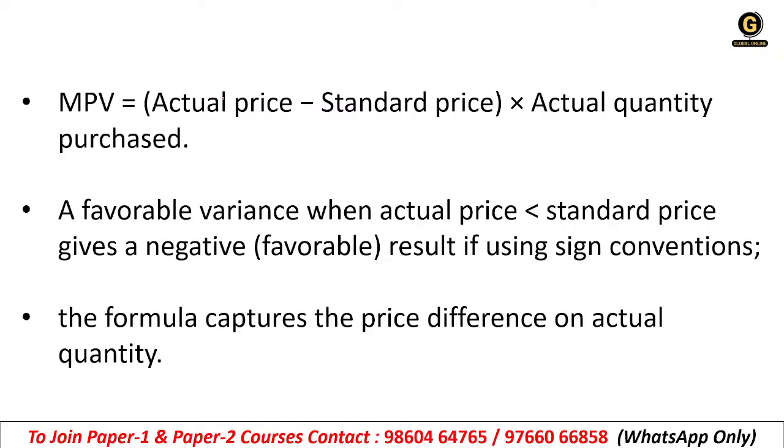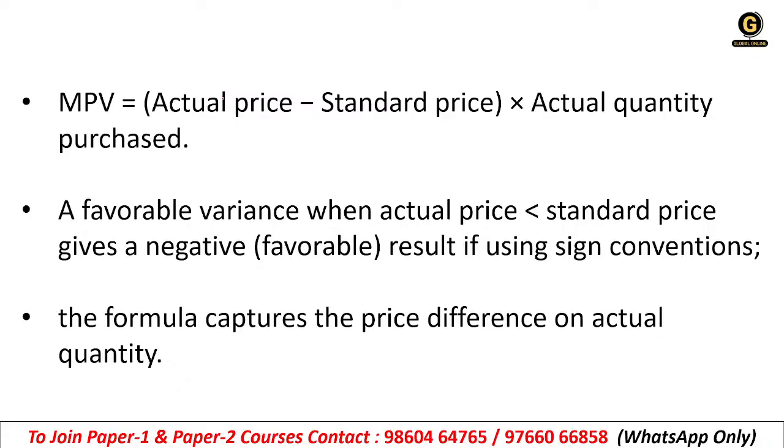Getting it? Actual quantity is 1000 kg. So MPV will be what? 4 minus 5. That means standard price is 5 rupees per kg and actual price is 4 rupees per kg, right? So actual price 4 minus 5 into 1000. Okay, so the answer will be in the minus, minus 1000.